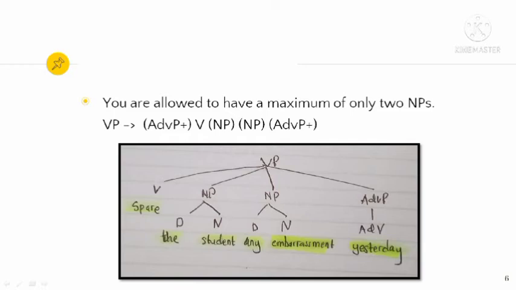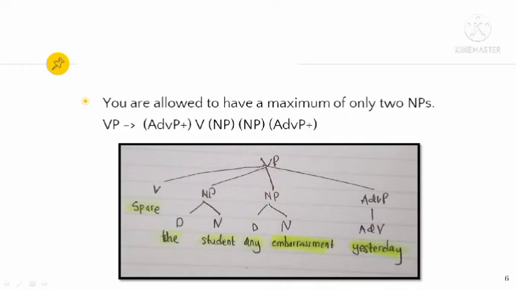The noun phrase here, the student, also consists of determiner and noun, so it is divided into determiner and noun, the as the determiner and student as the noun. And then we have any embarrassment, which is also a noun phrase, so we divide it once more into noun phrase, and then determiner and noun, any as determiner and embarrassment as the noun.